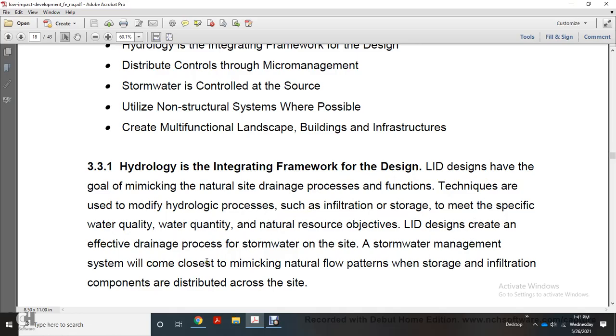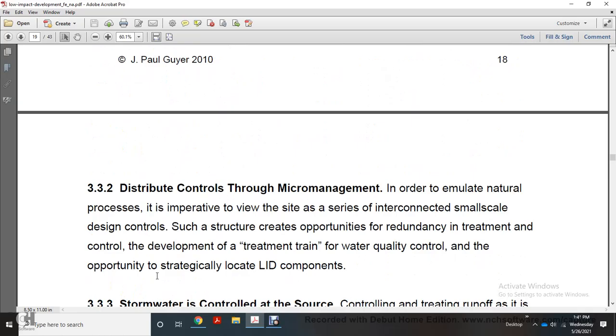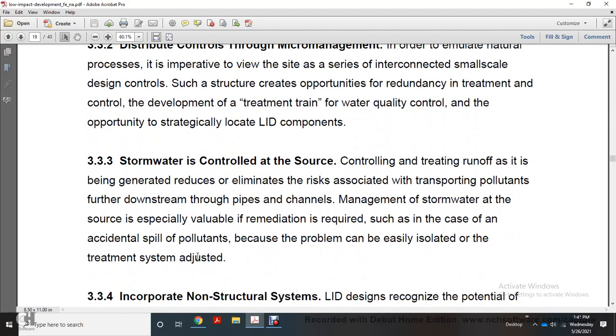Stormwater management systems will consist of components mimicking natural flow patterns, where storage and infiltration components are spread across the site. Distributed control with micromanagement is used in order to emulate natural processes for the impervious areas of the site, with a series of interconnected small-scale design controls. This structure creates the opportunity for redundancy and treatment for the control of the development. The treatment train for water quality control offers the opportunity to strategically locate low impact development.